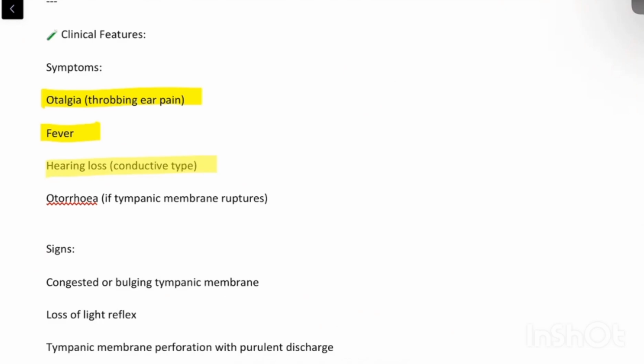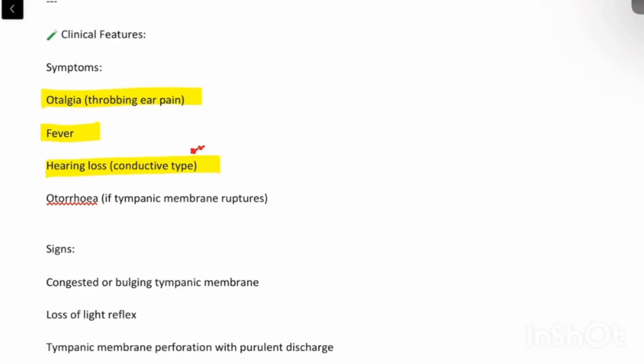Other than that, hearing loss can happen, conductive loss, because fluid is getting accumulated in the middle ear and fluid will hamper conduction. So sound cannot pass from air to the fluid. The middle ear has to do the job of increasing the amplitude of the sound so that it can travel into the inner ear where there is fluid.